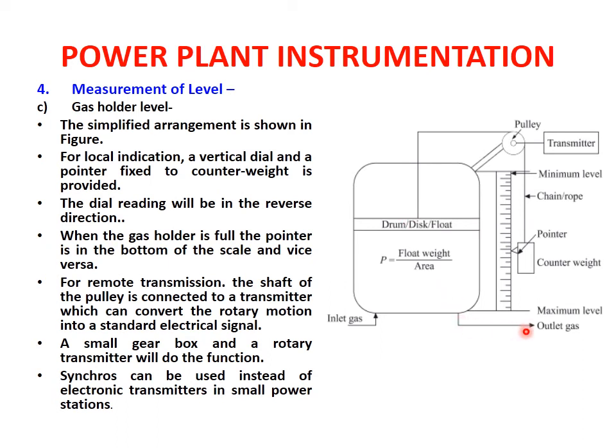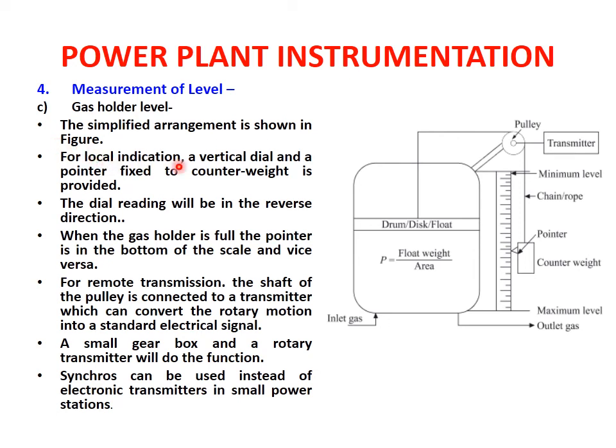So what happens is there are two points available here, that is inlet gas and outlet gas, and this is the maximum level in the particular drum or disc, and then in the container, and this is the drum disc, also known as a float. So when the gas is taken from the outlet system, this drum disc will start to go in the upward direction, and it will go to a particular minimum level because the gas has been consumed. So as the gas gets consumed, this counterweight goes in the downward direction, and this gas is going in the upward direction.